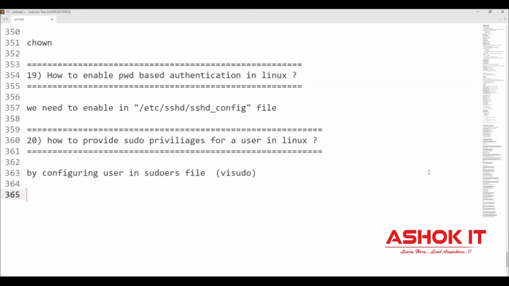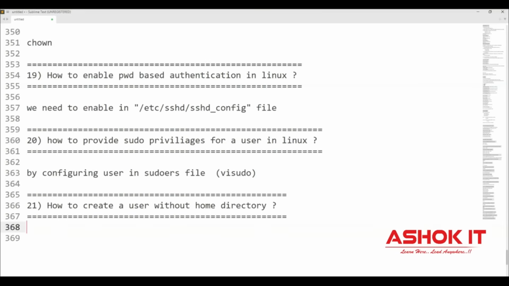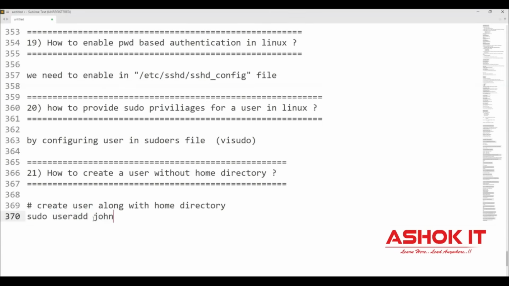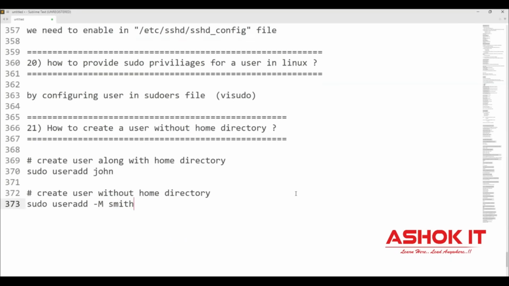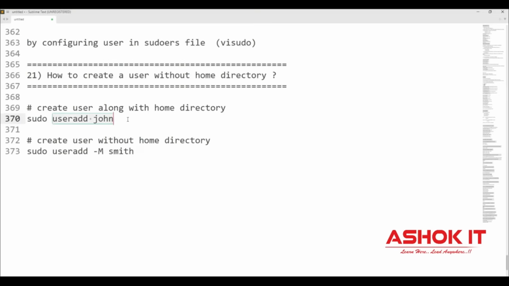And the next one, how to create a user without a home directory? So we know how to create a user in the Linux machine. Whenever you use the useradd command with a username, the user will be created along with the home directory also. But I want to create only the user, and for that user the home directory is not required. Then you can use the -M option. Then this user account will be created, but the home directory will not be available for that user. useradd username, user along with home directory. useradd -M username, user without home directory.